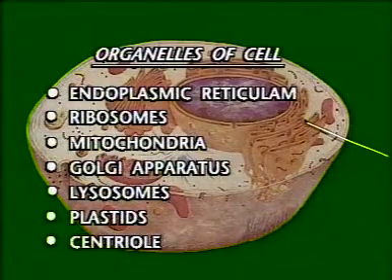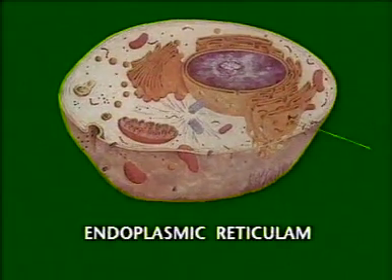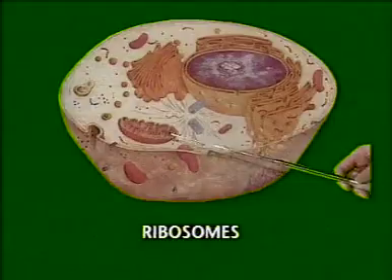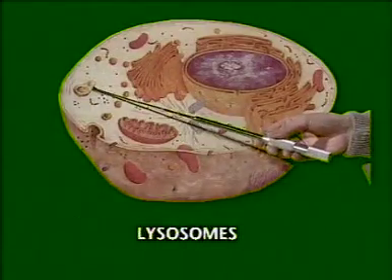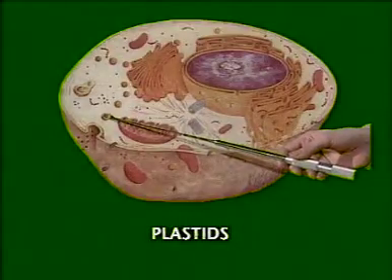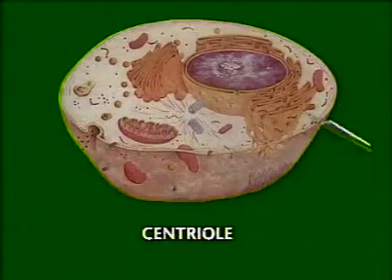Now let's discuss the components of a cell. Cytoplasm contains different cell organelles like endoplasmic reticulum, ribosomes, mitochondria, Golgi apparatus, lysosomes, plastids, and centriole. So first of all, let's discuss endoplasmic reticulum.